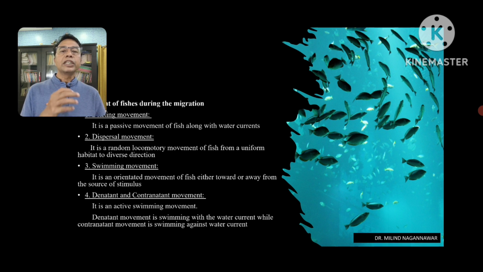The other one is the dispersal movement. Dispersal movement is a random locomotory movement of fishes from a uniform habitat to different directions. That is, random locomotory movement of fishes from a uniform habitat to the different directions of the migrations. Is it clear?